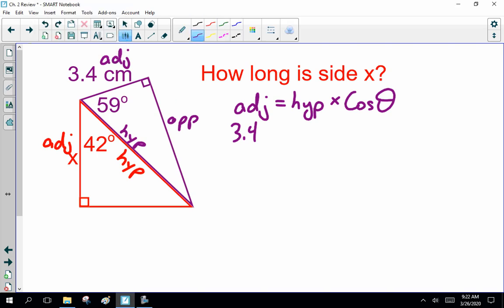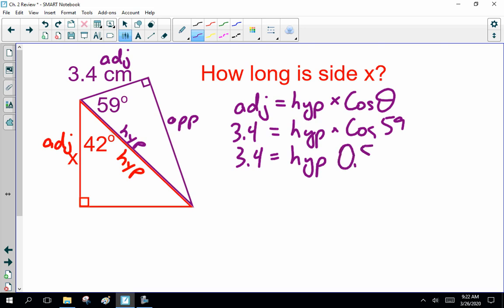Okay. So 3.4, the hypotenuse times cos of 59 degrees. 3.4 equals hypotenuse times cos of 59, which is 0.5150.